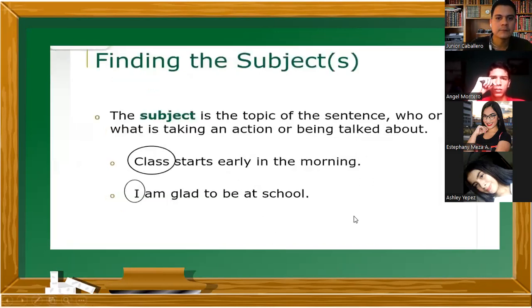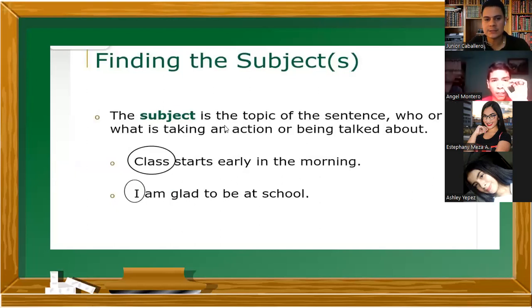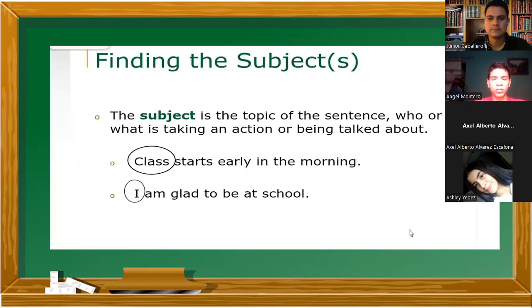Now, how do you find a subject in a sentence? Can somebody please read this, the subject of the topic? I need a volunteer to read this. Finding the subjects. The subject is the topic of the sentence, or what is talking an action, or being talked about. Repeat it. Or being talked about. Great. So here we have two examples.